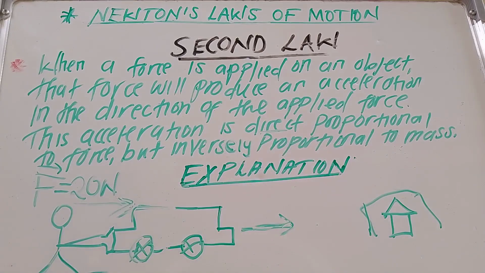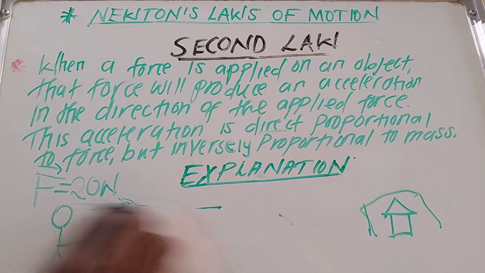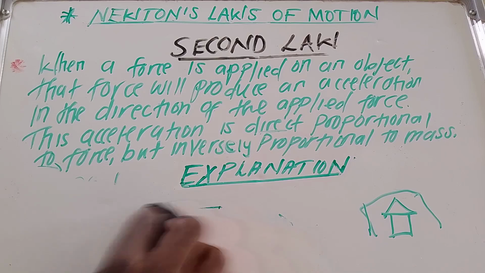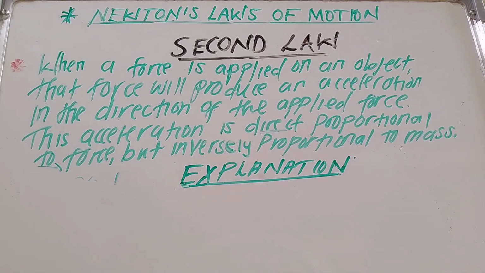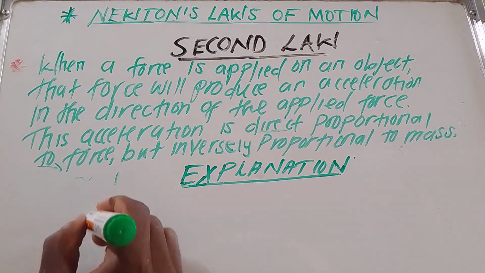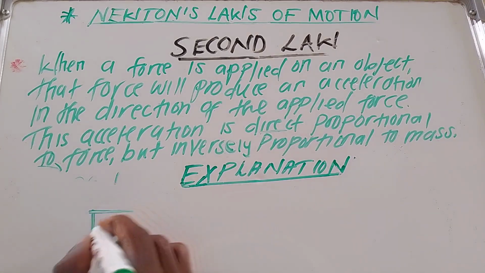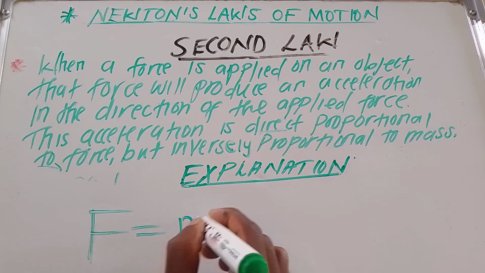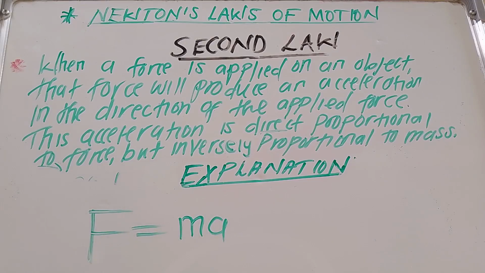To the mass. So mathematically, let me just express it, and I'm sure you're going to know a certain formula, and that formula I'm sure you will never forget in your entire life. So let me give you this explanation mathematically. I'm sure you know the formula for force. When you want to calculate force, the formula we use is mass times acceleration. Mass times acceleration. The one who came up with this formula is Newton, based on his second law. I hope you are getting it.